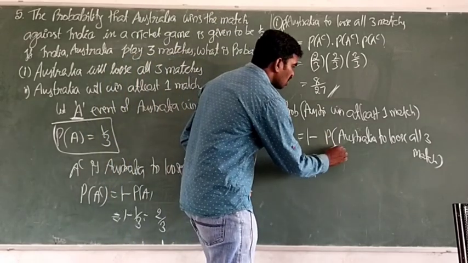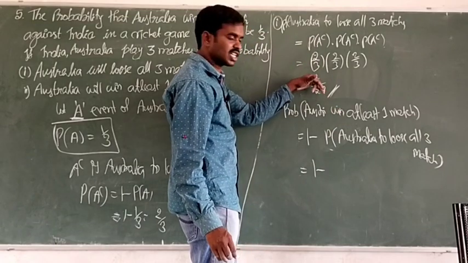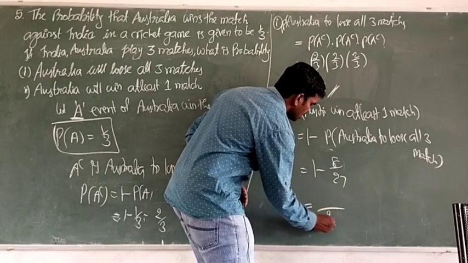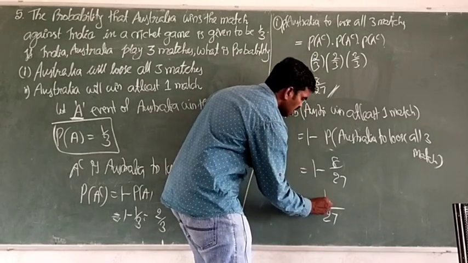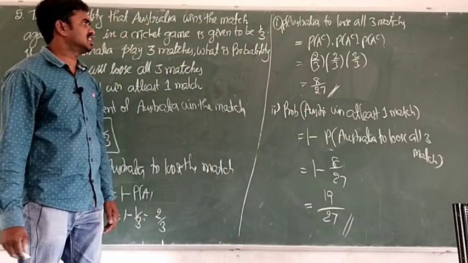So what is the probability of Australia to lose all 3 matches? We got in case 1, that is 8 by 27. And simplify this, 27 is the denominator, 27 minus 8 what? 19. Okay, 19. So this is the probability of winning at least 1 match. This is the question. Okay.